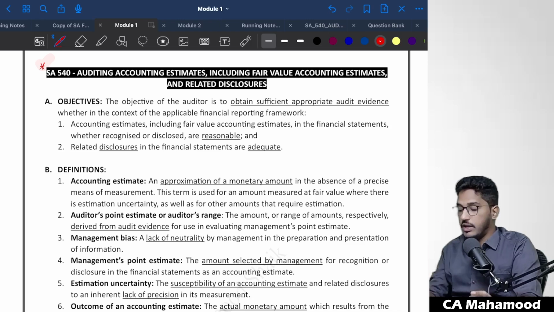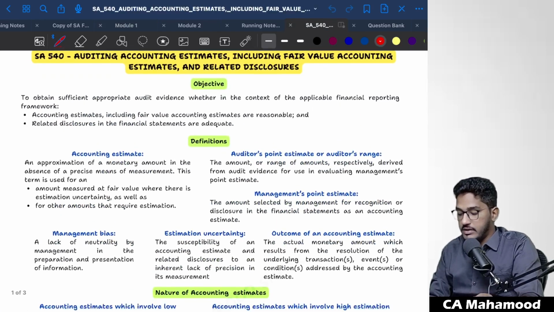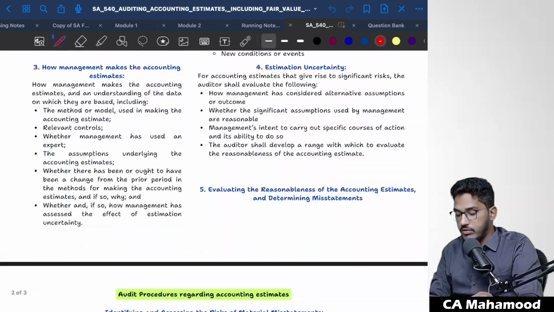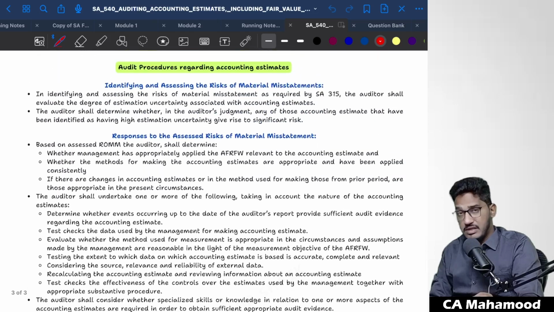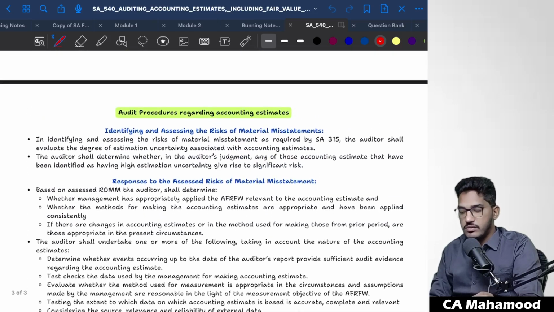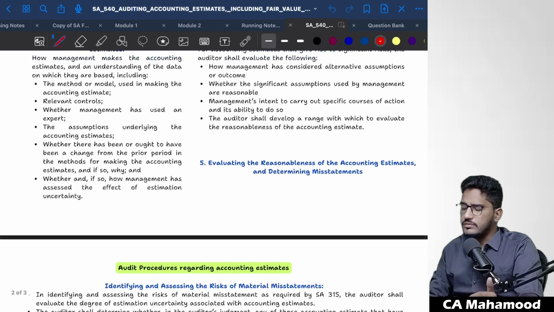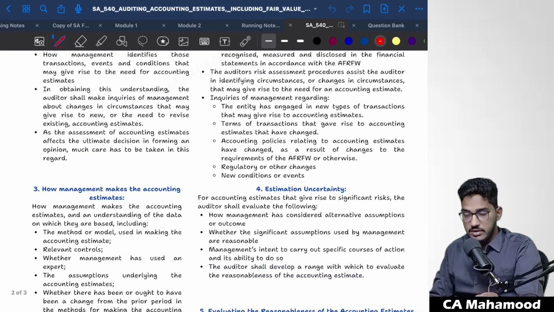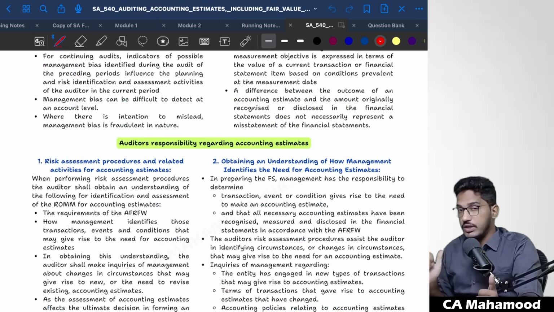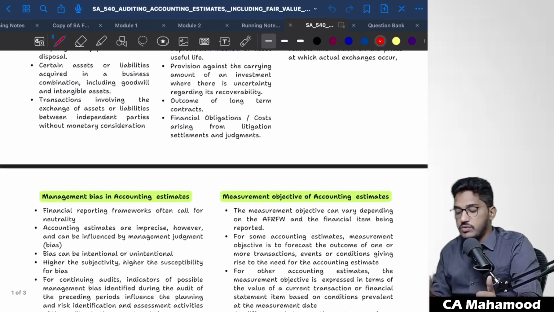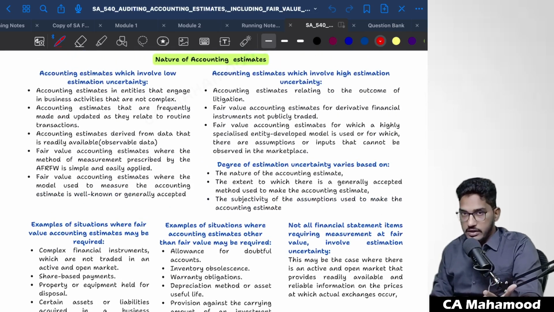And one more thing I want to tell you here. For this entire standard, I have already developed a summary of the whole of SA 540, covering whatever content we are going to learn. You can use this summary for your preparation and for reading the standard. This summary is very comprehensive, and I can say with confidence that you can use it as an alternative to the main material.